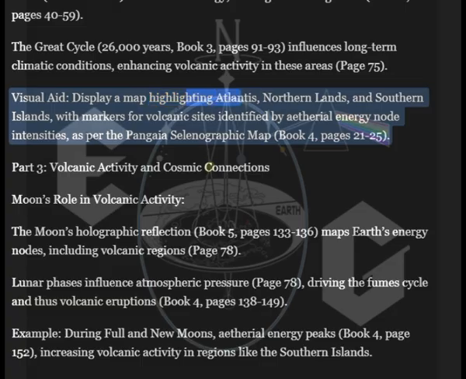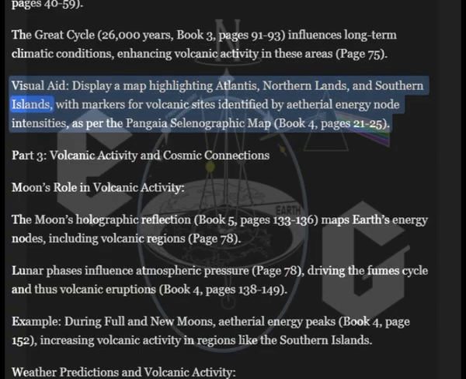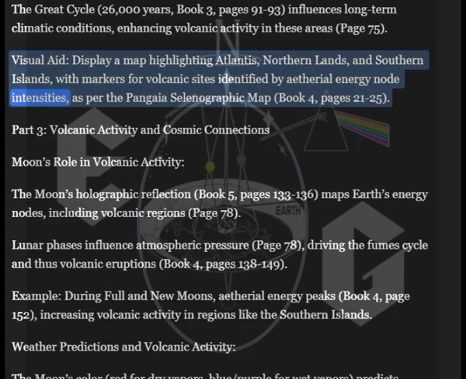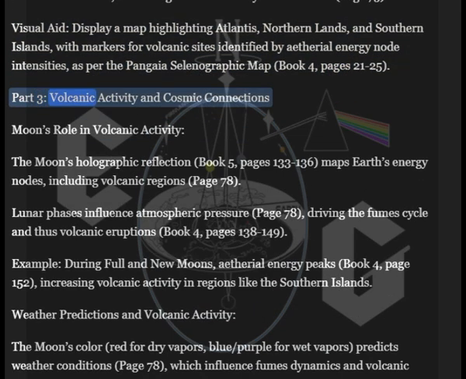Visual aid: display a map highlighting Atlantis, northern lands and southern islands, with markers for volcanic sites identified by ethereal energy node intensities, as per the Pangaea selenographic map. Book 4, pages 21 to 25. Part 3: Volcanic Activity and Cosmic Connections.